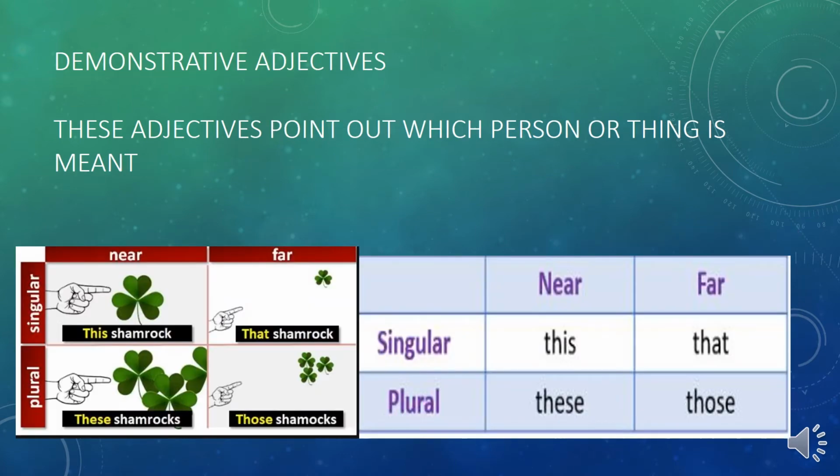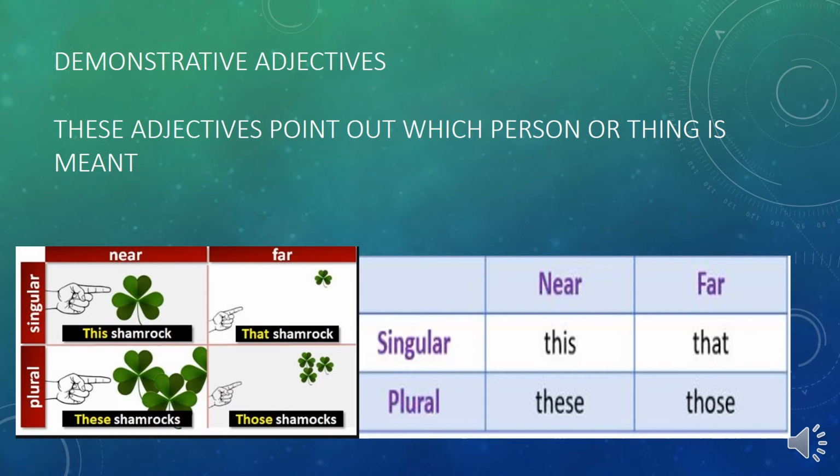Then comes the demonstrative adjective. This is used to point out a person or a thing. Like a teacher comes to your class, she is new and not aware of the students' names. So she says, those students who are sitting at the back, please stand up. She is not taking names, she is pointing out the students sitting at the back.